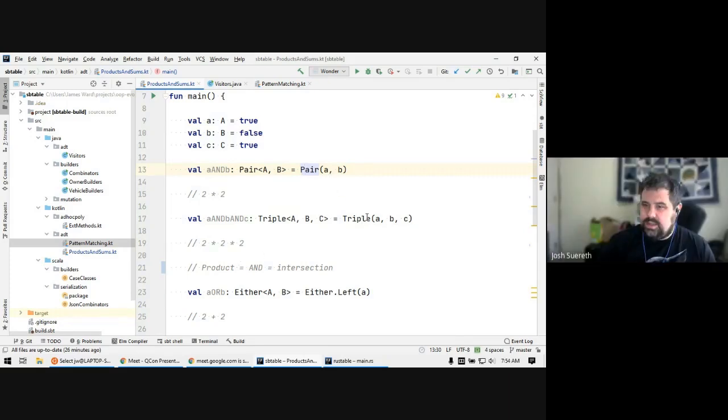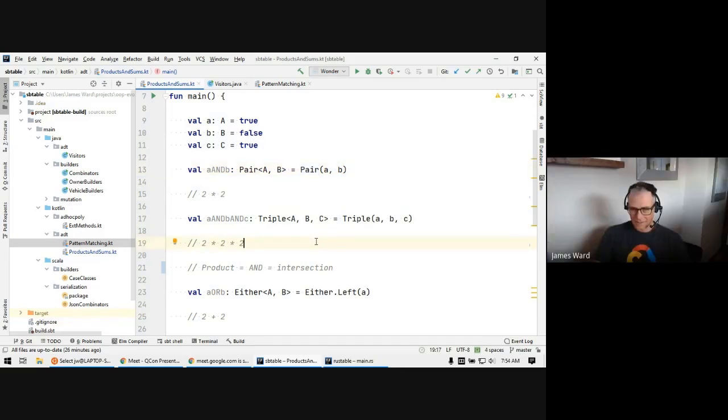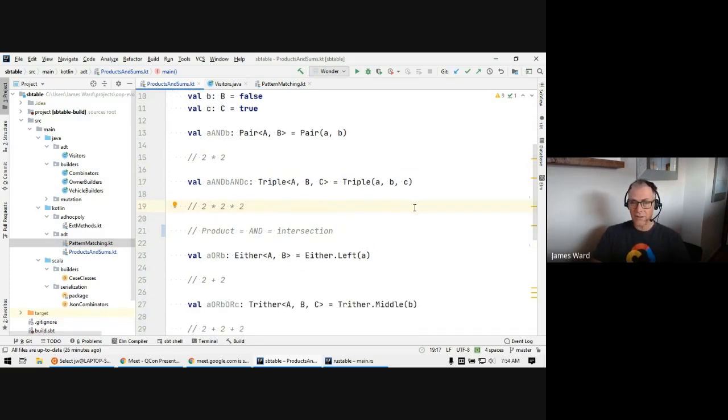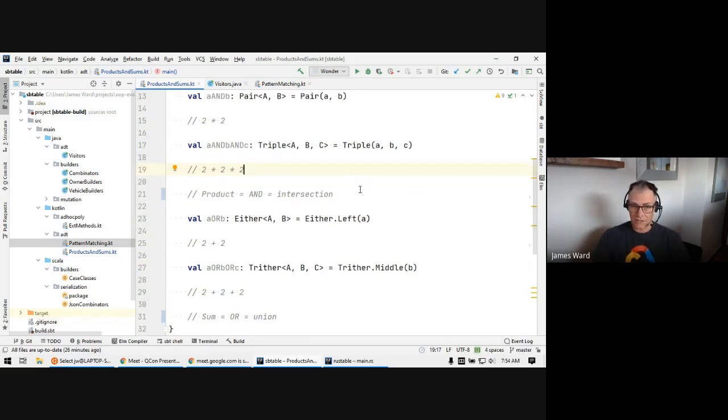It's kind of like those data objects we were looking at before, right? That's right, exactly. And so this is called a product type. You can call it an AND because it's ANDing together values, or you could also call it an intersection type. So there are different names for this. There's another one, which is an OR. So we're using those algebraic ideas of AND and OR in our type system and how we combine values together. Now onto the OR: this represents something that is often called an either. So something that can either be an A or a B, for example.